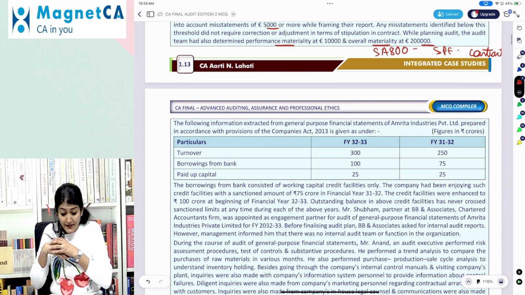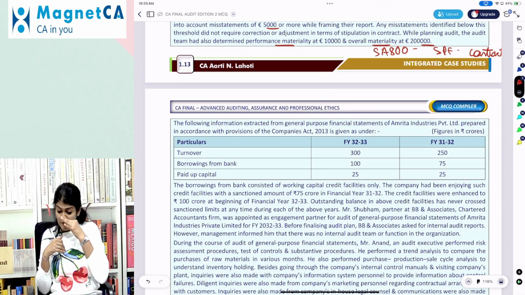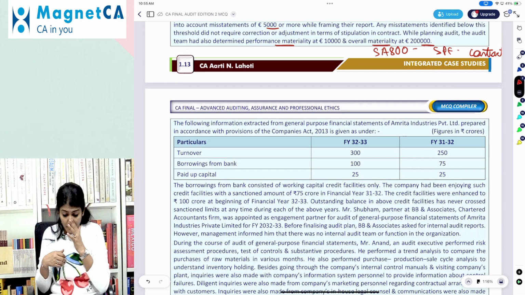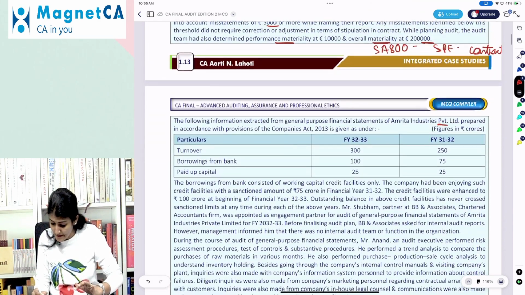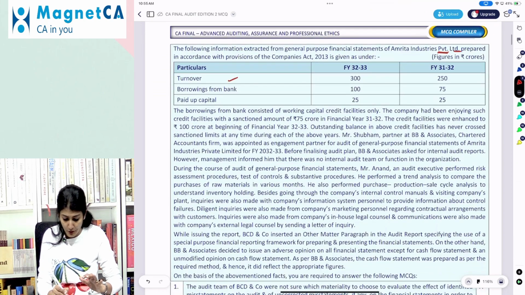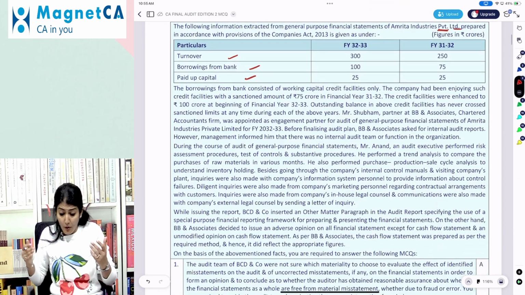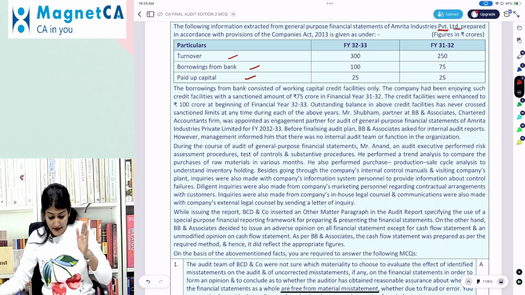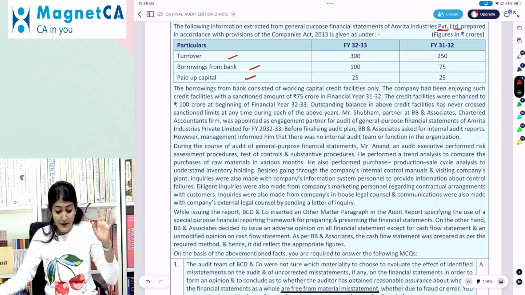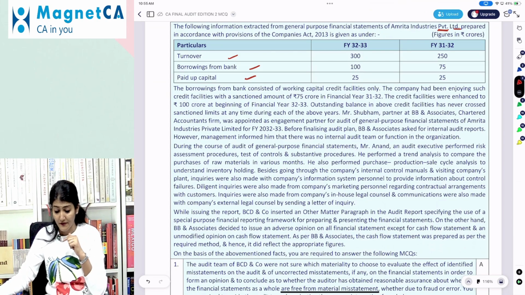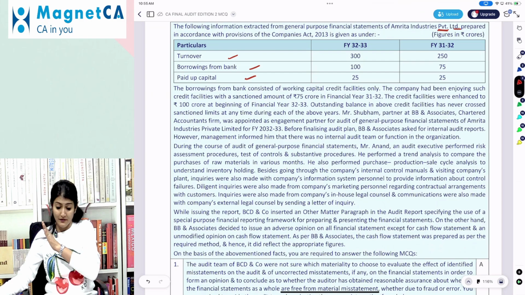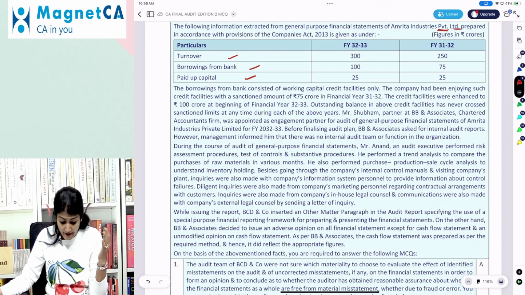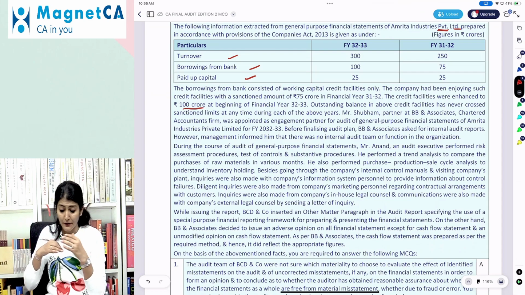The following information extracted from the general purpose financial statements of Amrita Industries prepared in accordance with the provisions of Companies Act is given as under. Turnover, borrowings from bank and the paid up capital. Okay, right. Amrita Industries Private Limited. Figures in rupees crore, turnover, borrowings and the paid up capital. The borrowing from bank is of the working capital credit facilities only. The company had been enjoying such credit facilities with a sanctioned amount of 75 crore. The credit facilities were enhanced to 100 crore at the beginning of 2023. Outstanding balance in the above credits has never crossed the sanction limit at any point during each of the above years.